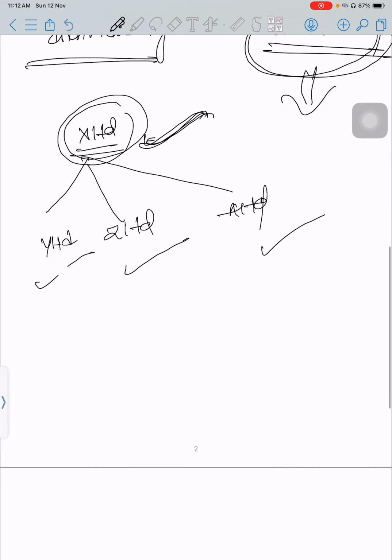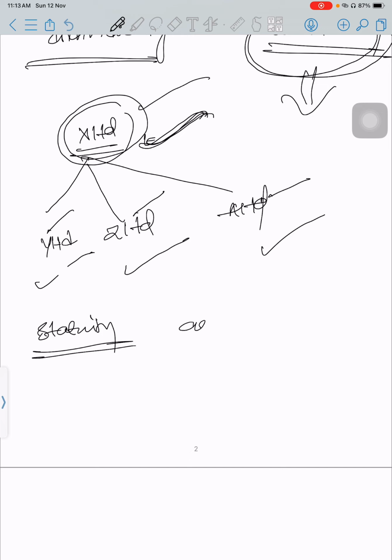Now, from the statutory point of view, statutory means law, Y Limited, Z Limited, A Limited, and X Limited are different companies.